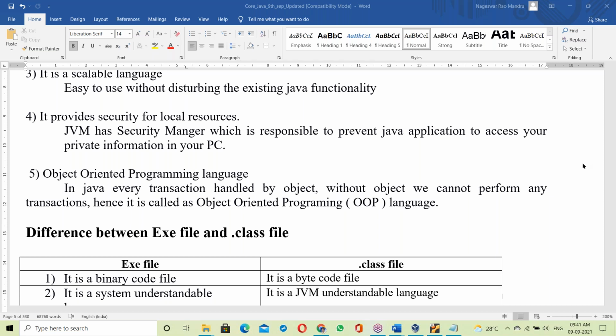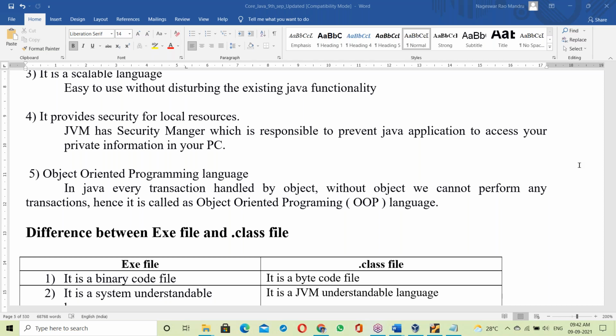Next, the Java compiler is also OS dependent. Not only the JVM: there is a Java compiler for Windows, a Java compiler for Linux, so the compiler also changes. The same compiler you cannot use on all different operating systems. The Java compiler is a part of the JDK. The Java compiler is OS dependent, the JVM is OS dependent, but the Java library is independent of OS.